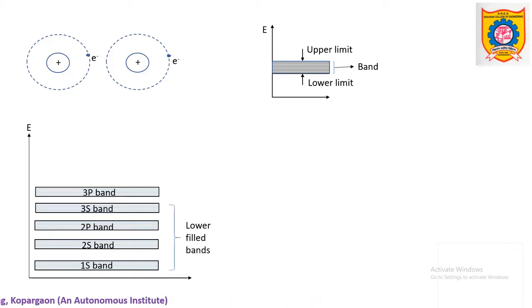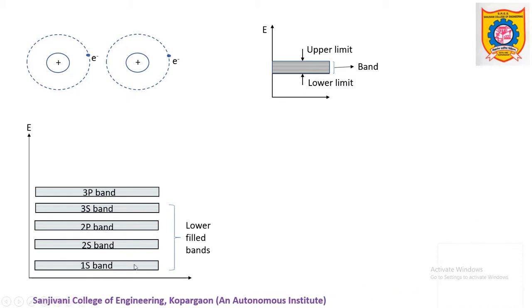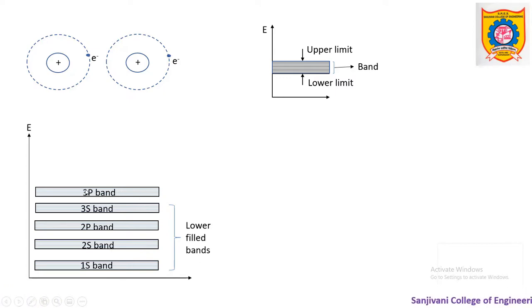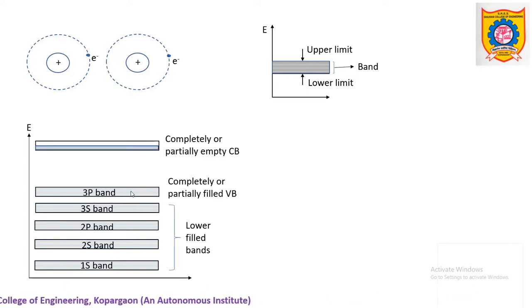3s band, 3p band. Now, if the 3p band is available, it clearly means that all the bands below it are completely filled. These are completely occupied by electrons. So this is labeled as the lower filled bands. Now, depending upon the electronic configuration, meaning the availability of electrons, for this 3p band, if I show the next structure, it will be clear. See, we have one more band above the 3p band.